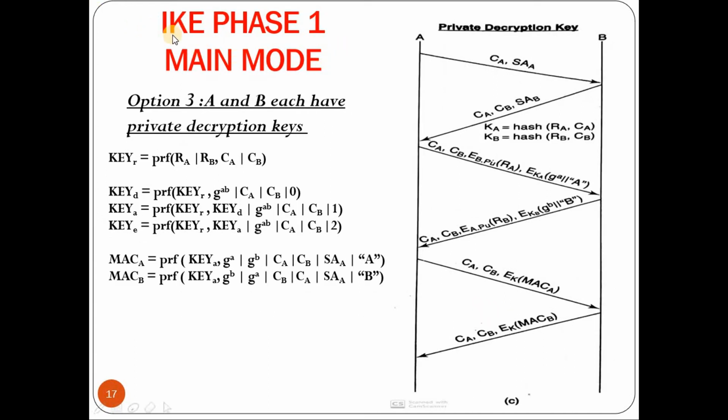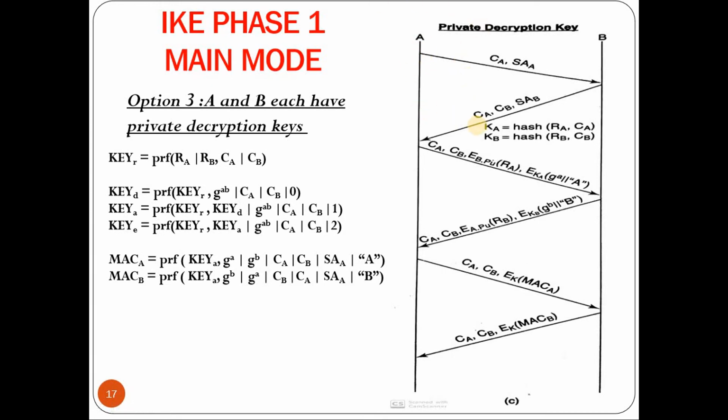Now we'll consider the last option, that is IKE phase 1 main mode, third option, where A and B each have private decryption keys. There is nothing but both the users A and B will be having their own public key and private key. So let us see how it works.